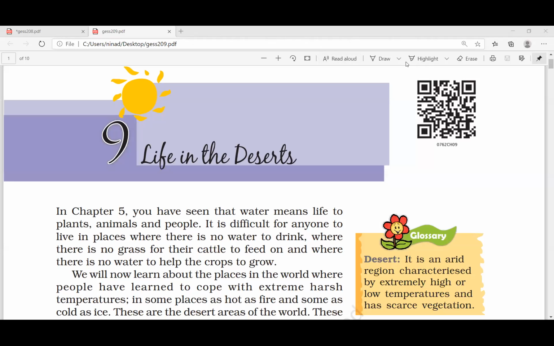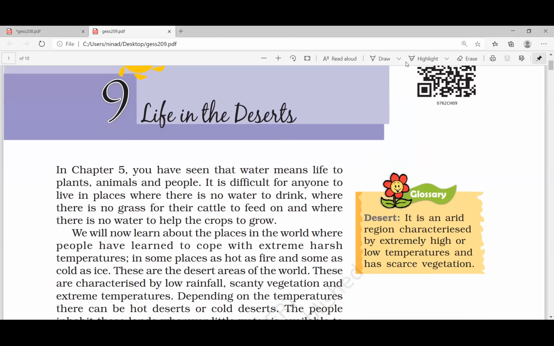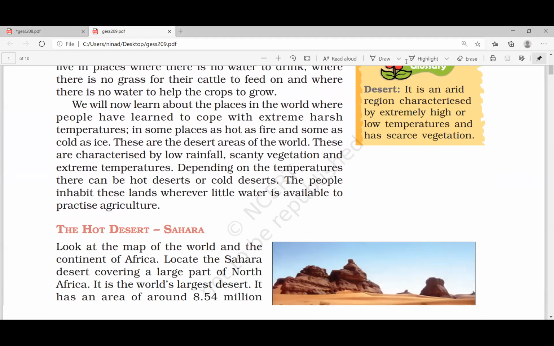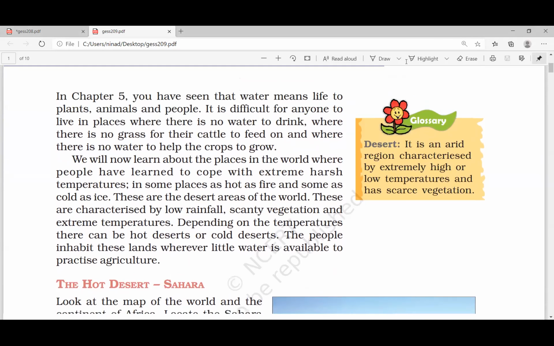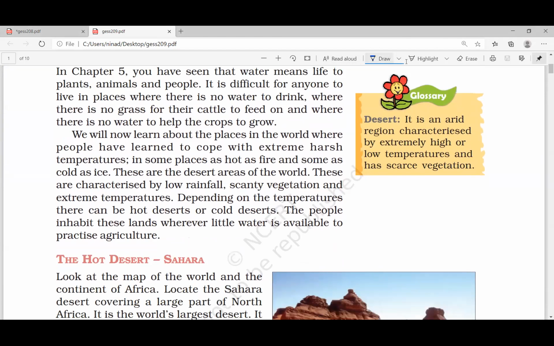Seventh standard NCERT geography book, life in the desert. Very important: the criterion of a desert is dryness. When an area has very meager rainfall, less than 15 centimeters annually, we call that a desert area. So it is dryness which defines the desert.